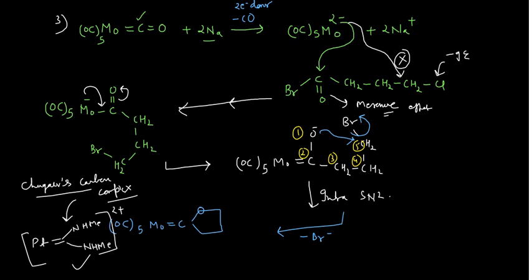See why this Chugaev carbene formed: because of this nitrogen which is present here instead of the oxygen, the electron donating ability of this nitrogen is quite high when compared to the oxygen, because oxygen is having the smaller size and the high electronegativity, so it is quite reluctant to release its electron. But this is not true in case of the nitrogen. That's why the formation of the Chugaev type of carbene complex is very common. Okay, so these are some of the properties which you should know how to make these types of things.